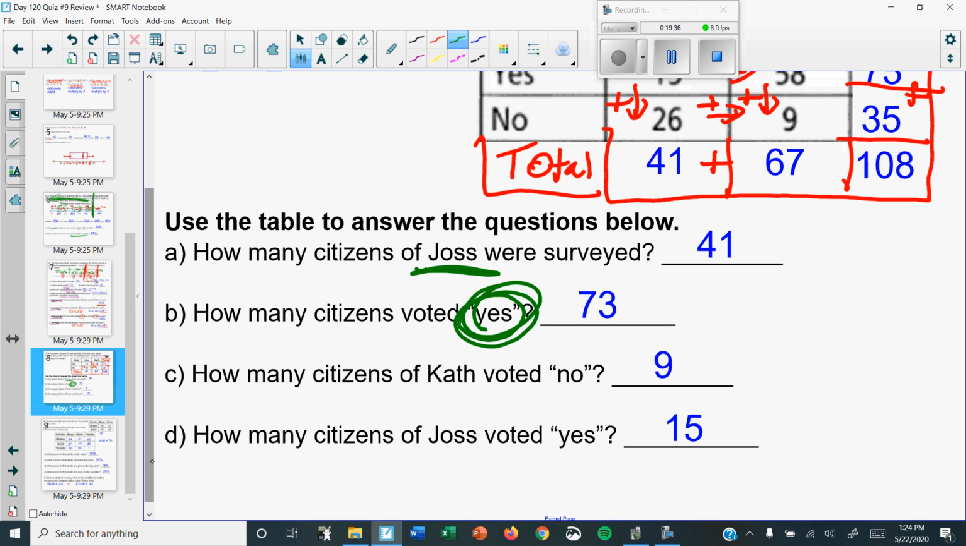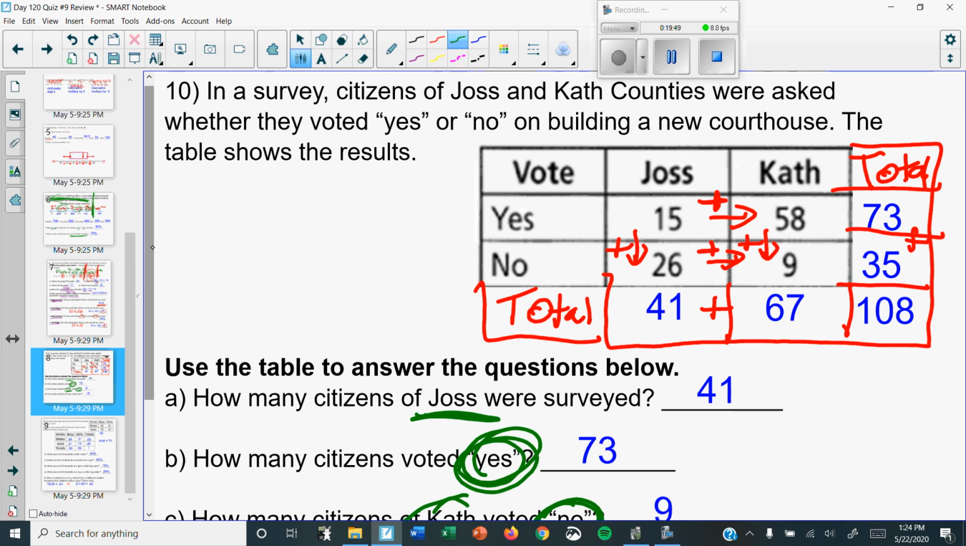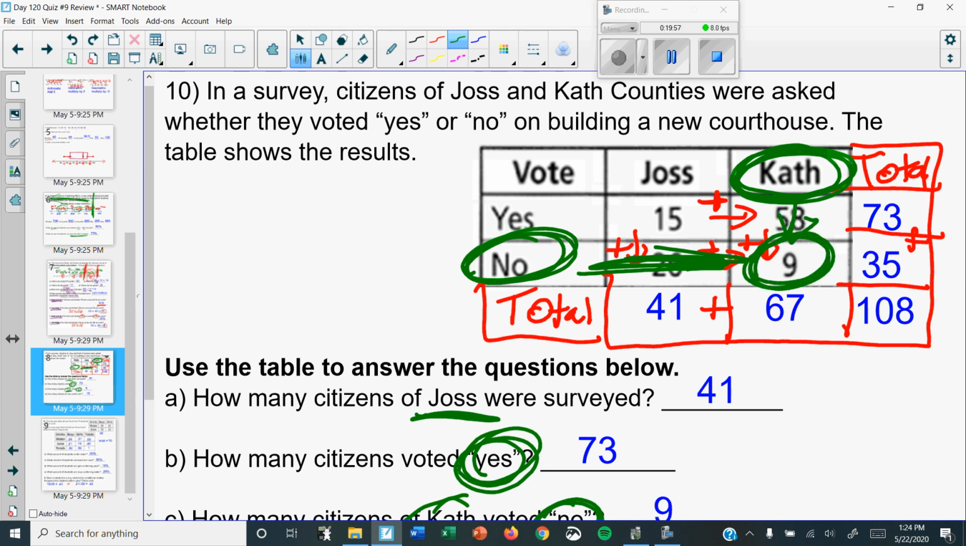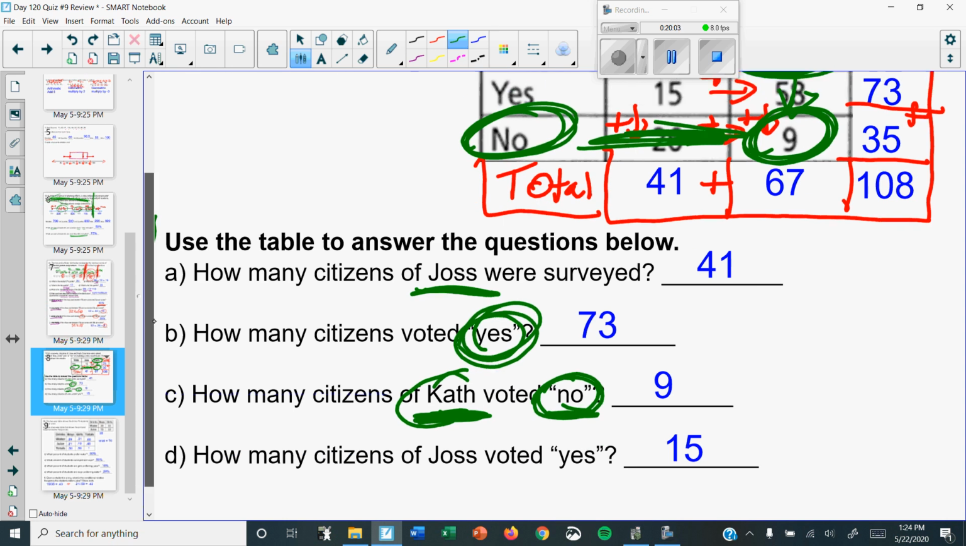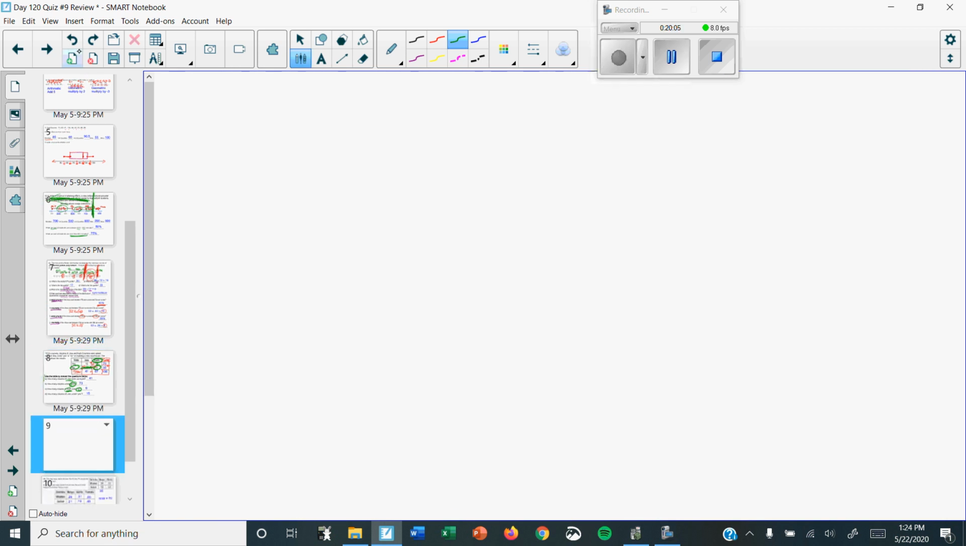Now, in the next one, it's talking about 2 different things: how many citizens of Cath voted no? That's 2 different things now. So now you've got to look to where they meet. Cath and voted no. Where did they meet? They meet right here at 9. So that means 9 citizens of Cath voted no. So you just got to find where they meet. It's like a multiplication table.